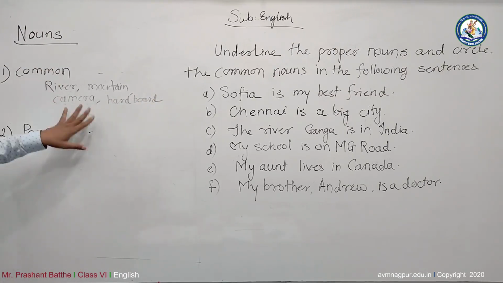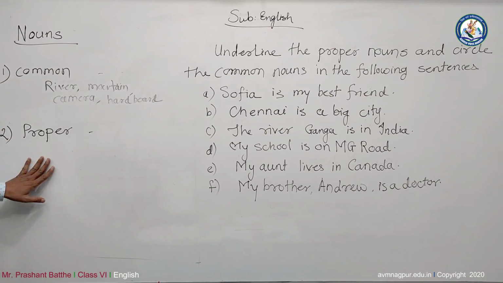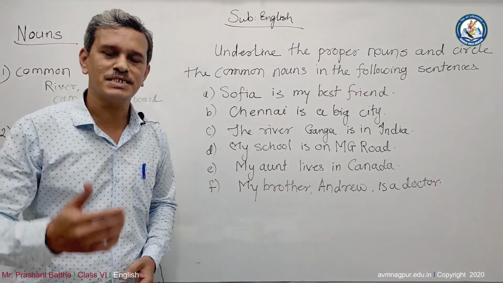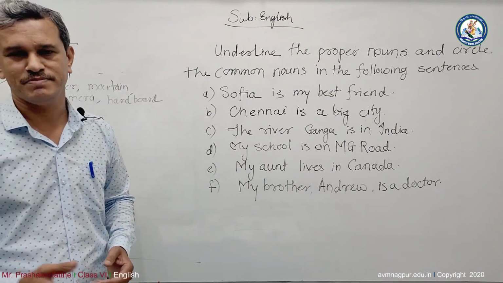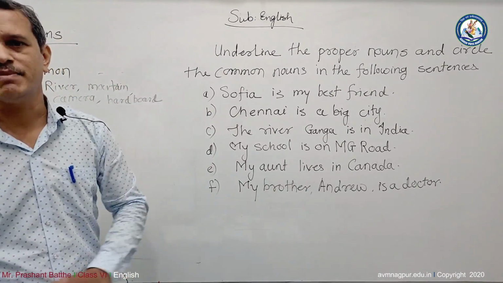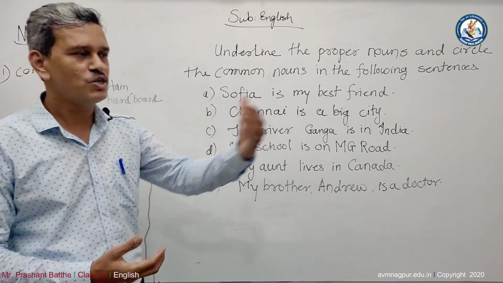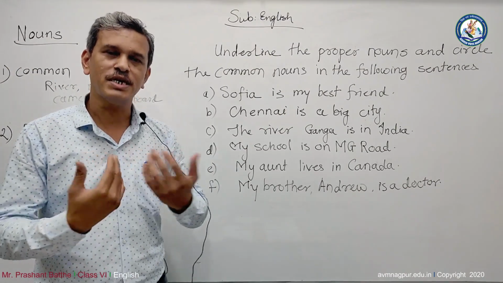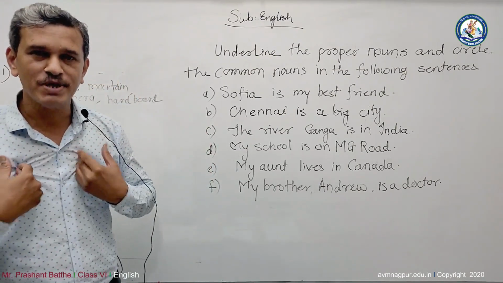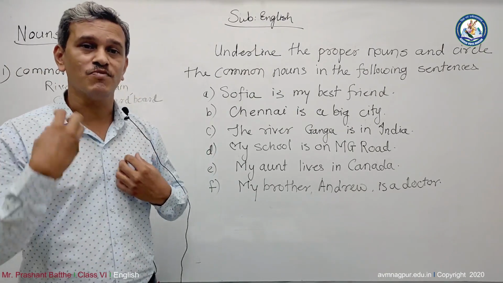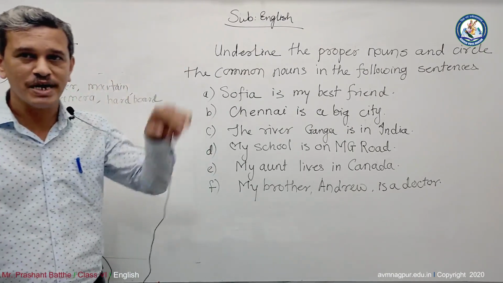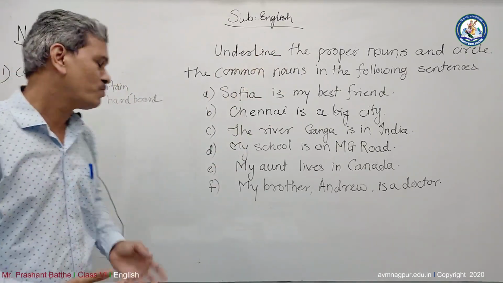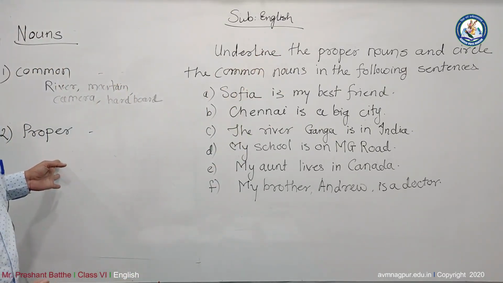Now we are going to move towards proper nouns. So what is a proper noun? See, a proper noun is the special name of anything, like you have your own name. For example, my name is Prashant. See, I'm a boy, I'm a man, but my originality, my identity, is that I am Prashant. People know me as Prashant, so Prashant is a proper noun, right?